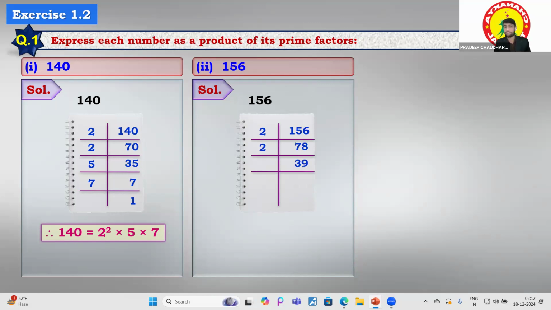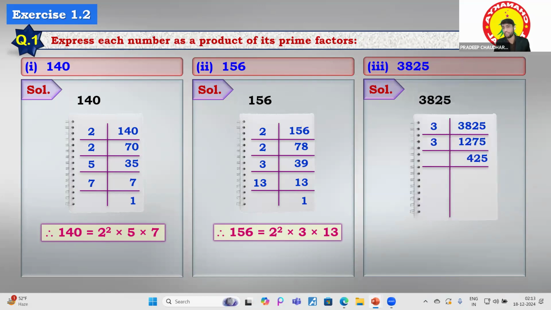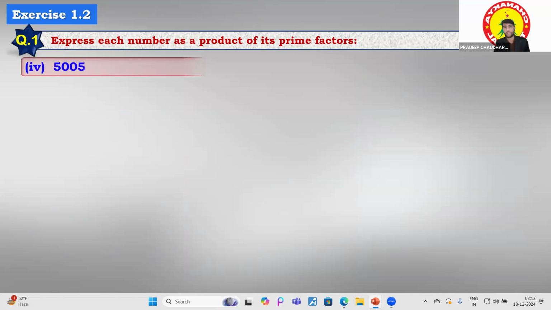And again, if we divide, we get 39 over there. From the 3, we have to divide the 39. We will get 13 over there, and 13, 1, like that. Okay, now this is for you. I will just give the solution, but you have to try it at home. 3825, and you are getting the answer like this: 3 to the power 2 into 5 to the power 2 into 17. Hope it is very clear to you.